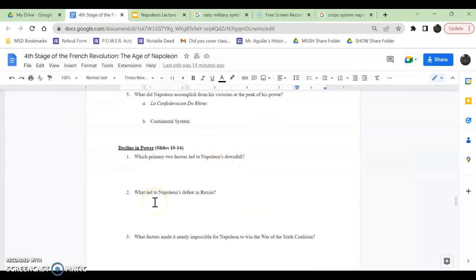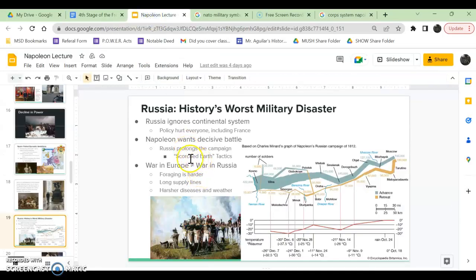I thought this guy was a military genius. Well, there were a couple of things that led to Napoleon's defeat in Russia, aka number 2. One was disease. Typhus wiped out most of his soldiers. Also the weather, the extreme heat and the extreme cold. But also the Russians used a tactic called scorched earth. Basically, if they saw Napoleon's army coming, they would burn all of their farms and farmland and then retreat. And they'd be like, haha, Napoleon can't eat food. And yeah, the Russian villagers were screwed because the Russian army burned their farms, but at least Napoleon's troops would starve as well. So Napoleon wasn't able to really fight the Russians that often.